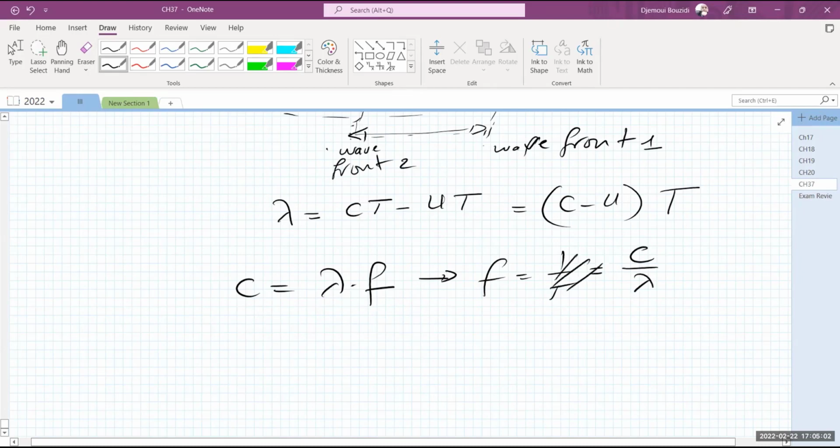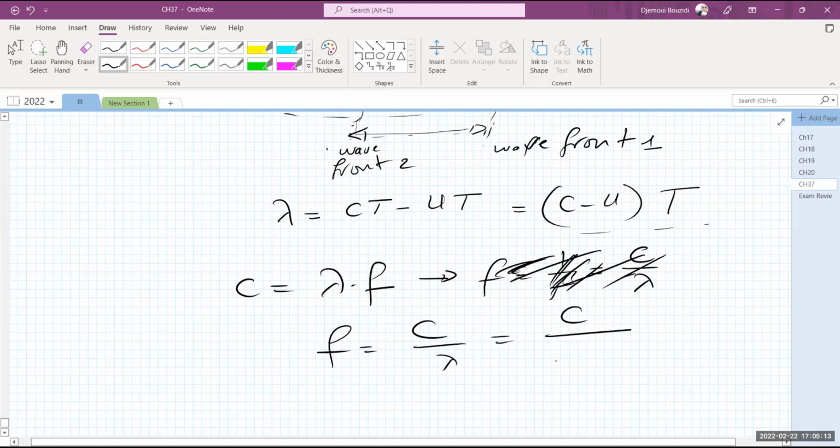So in other words, no, not 1 over t, I'm sorry. The frequency from this expression is c over lambda. And this is how I'm measuring lambda, this whole thing. So it's going to be c over c minus u times 1 over t. That is how I'm measuring this quantity in here, because that's lambda in the denominator. So I measure t, the time between two successive wavefronts, two maxima if you wish.